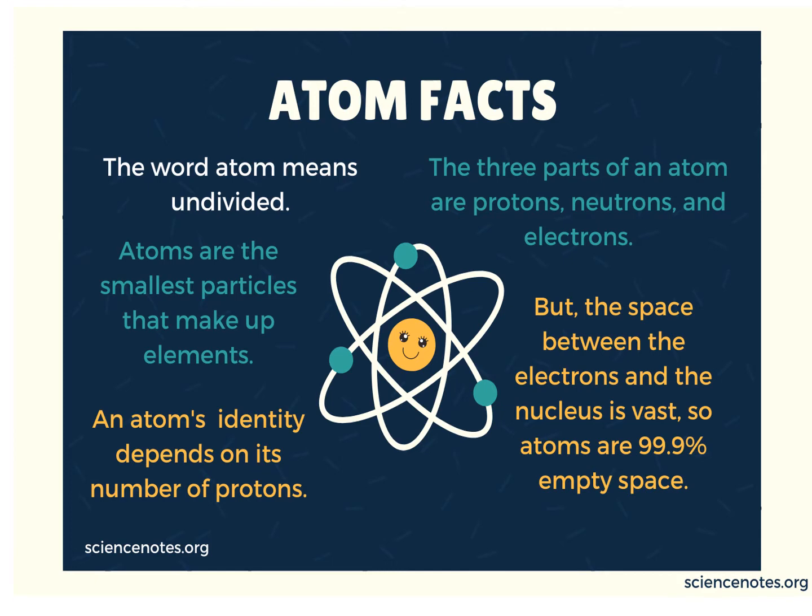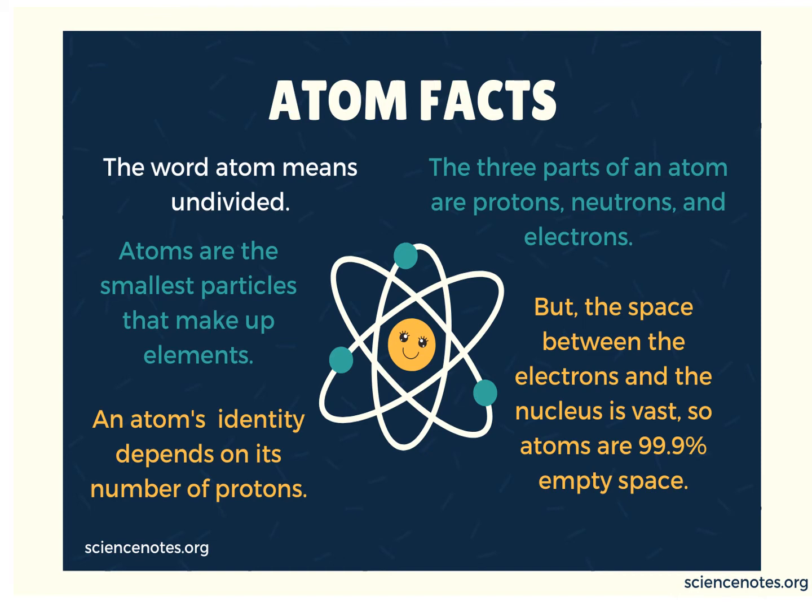You know, students, that atoms have three parts: proton, neutron and electron. An atom's identity always depends on its number of protons. Between the electrons and the nucleus, the space is vast.